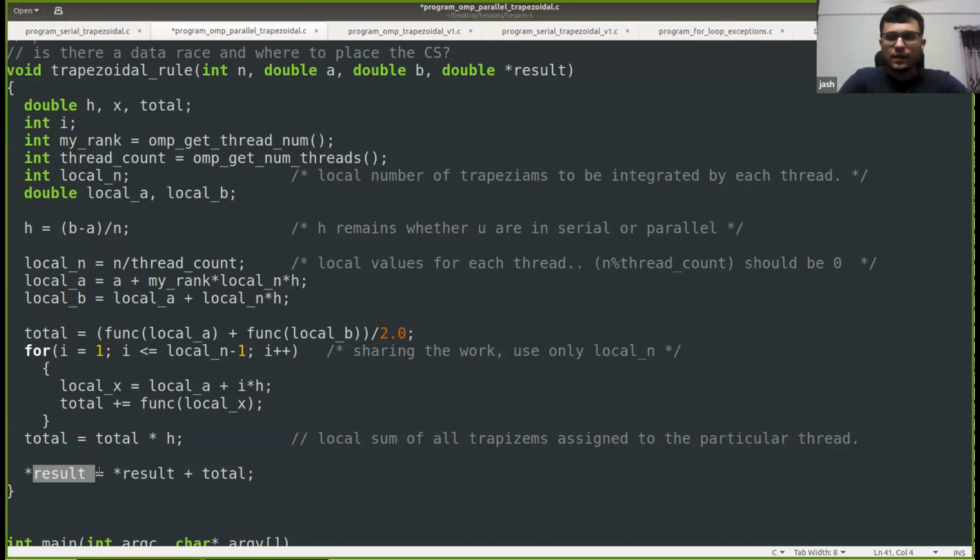Now, tell me two things. What are the local variables and the global variables in this code? And is there any issue? I mean, is there a data race within this code?